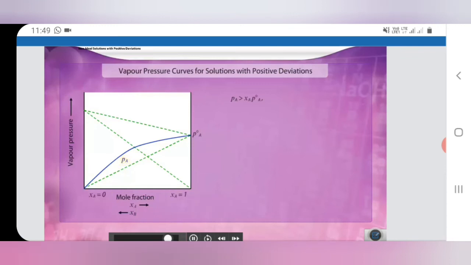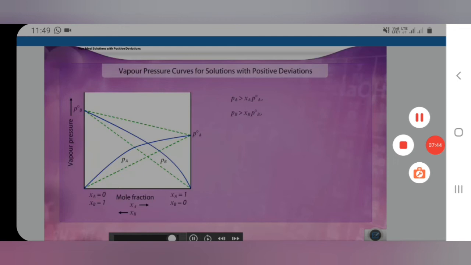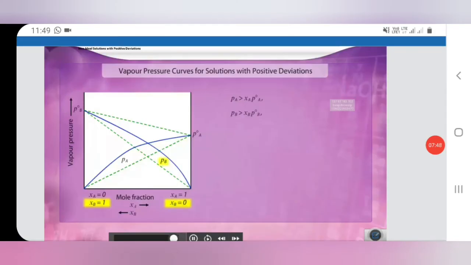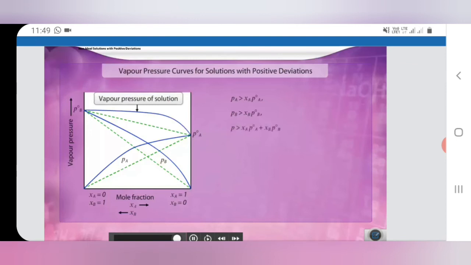Now we will get into the non-ideal solutions showing negative deviation. These are the solutions where the partial and the total vapor pressures of the components and the solution show a lower curve than the total vapor pressure and the partial vapor pressure curves expected by Raoult's law. Such solutions are the non-ideal solutions with negative deviation.